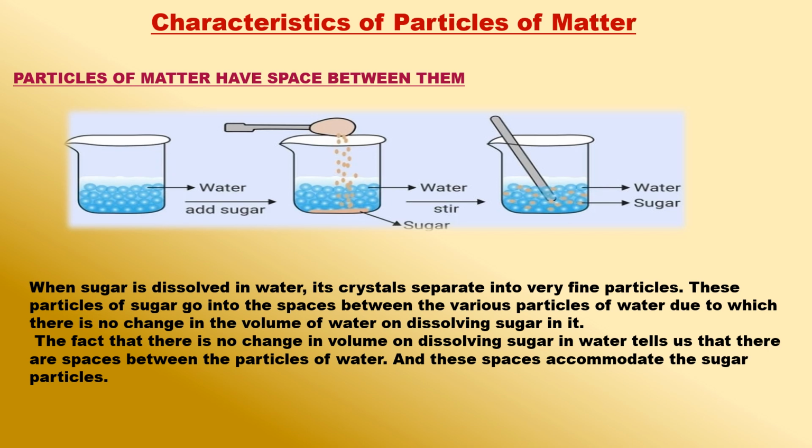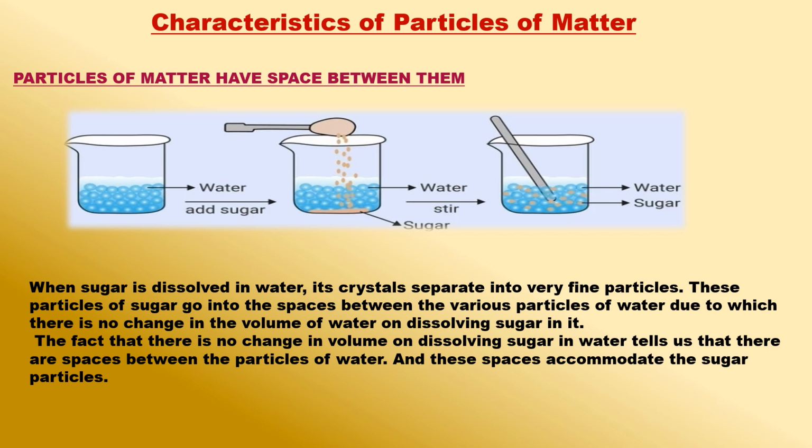Now add 50 grams of sugar to the water in the beaker. Dissolve the sugar by stirring it with a glass rod. When all the sugar has dissolved, we get a sugar solution. Let us look at the level of the sugar solution in the beaker.